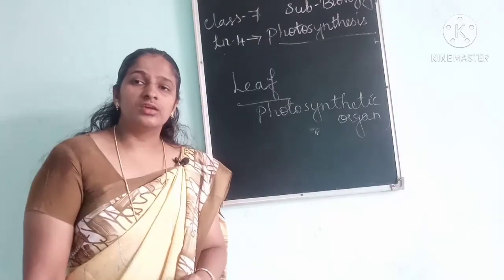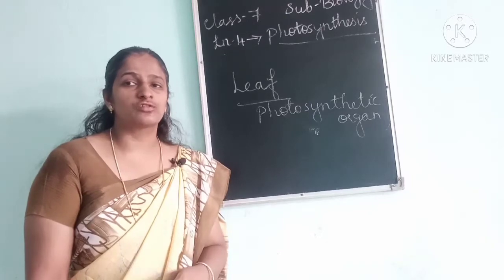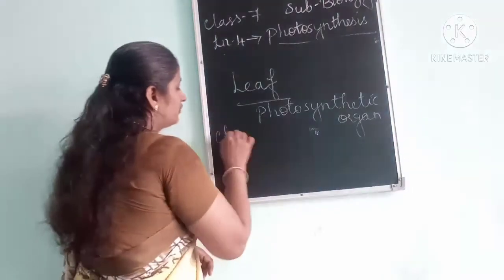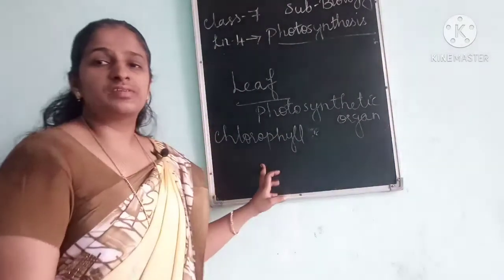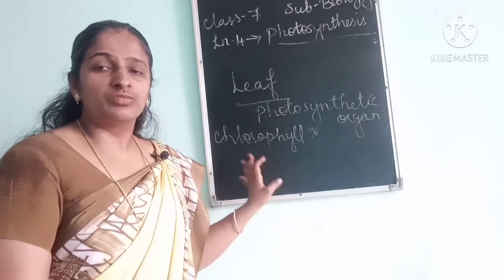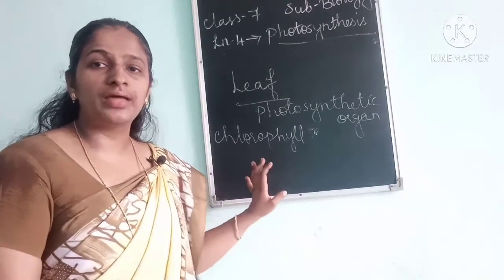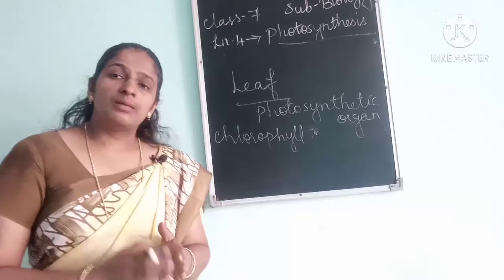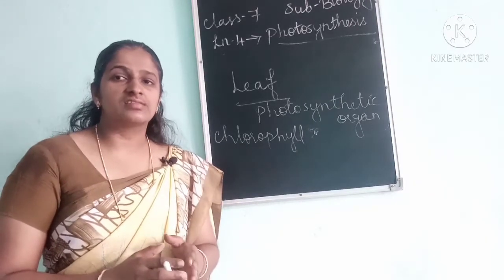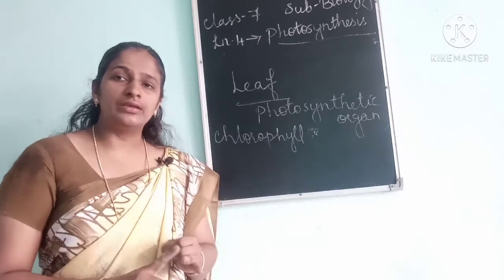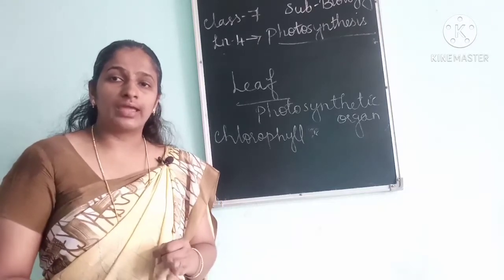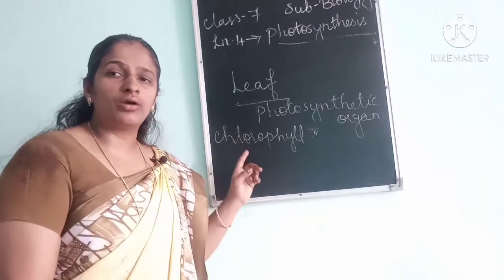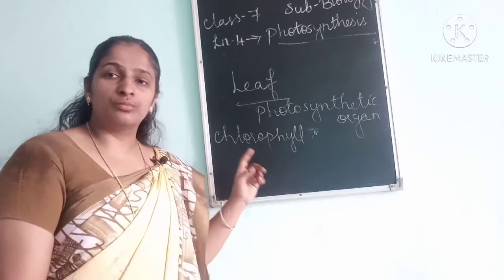Now we are going to see how the leaves are modified to carry out the process of photosynthesis. As I told you earlier, they have the green pigment called chlorophyll. It is present in all the green plants and gives green color to the plants. The leaves have chlorophyll to perform photosynthesis. Some of the stems also carry out photosynthesis as they are green in color. Only green stems and green leaves are able to carry out photosynthesis because of the chlorophyll pigment. This is a very important component in the plant to make food.